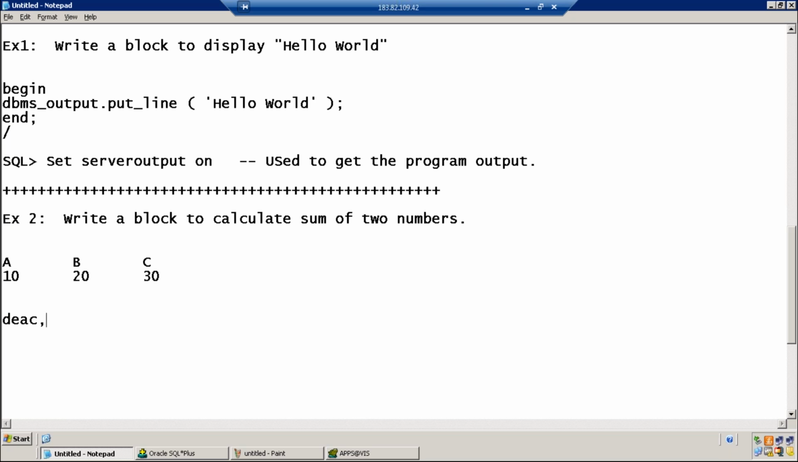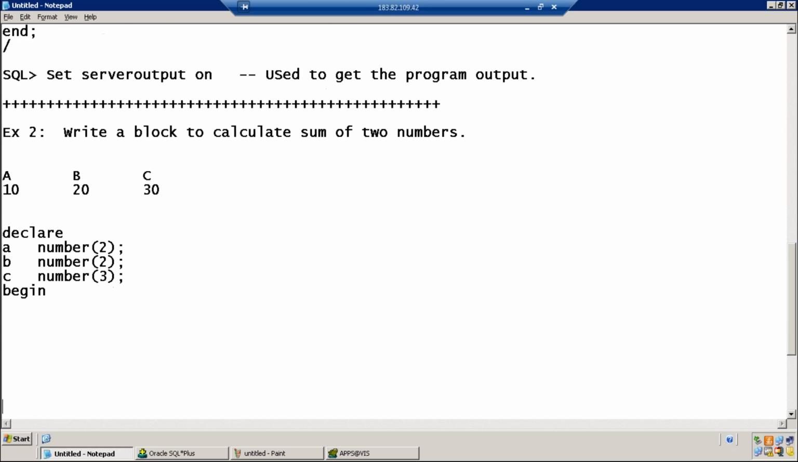I start the program by using declare. How many variables do you need? 3 variables. How to declare a variable? Variable name, data type, size. I have declared 3 variables. That's the end of the declare section, and I want to start the executable section. How to end the declare and start the executable section? By using the keyword begin. Begin helps you understand that the declare section has been completed and we are starting the executable section.